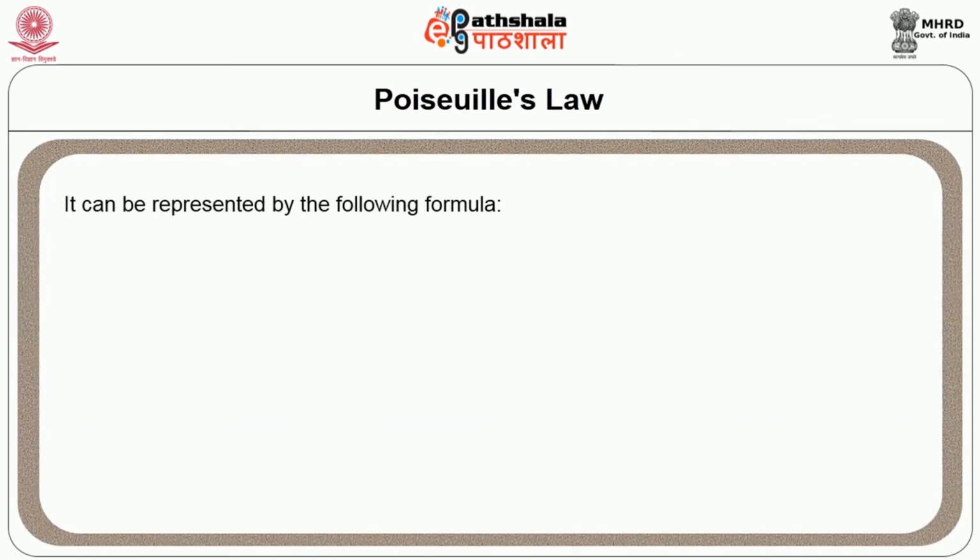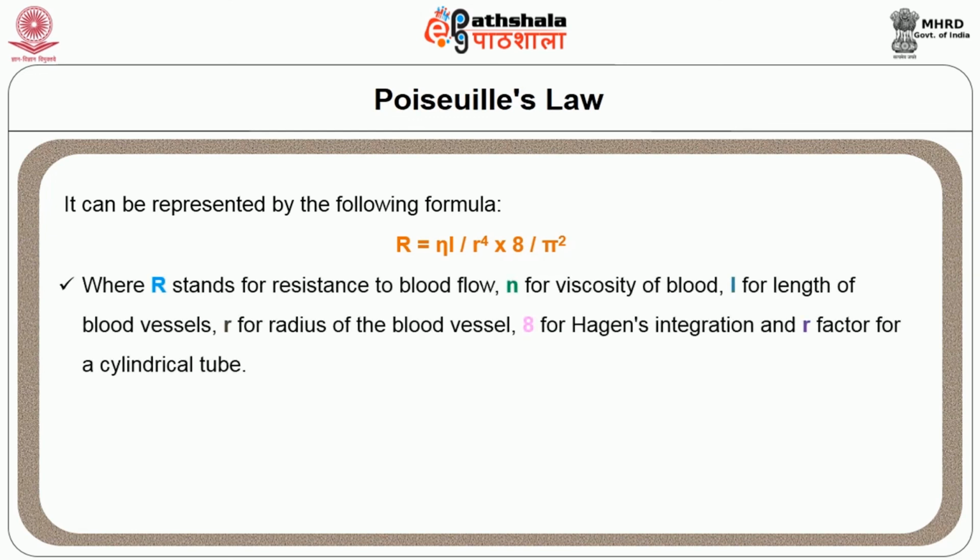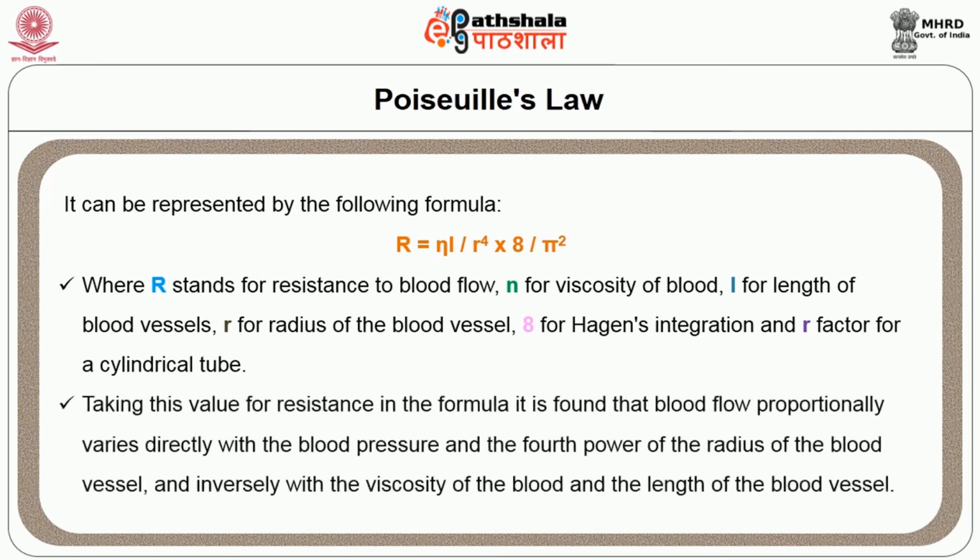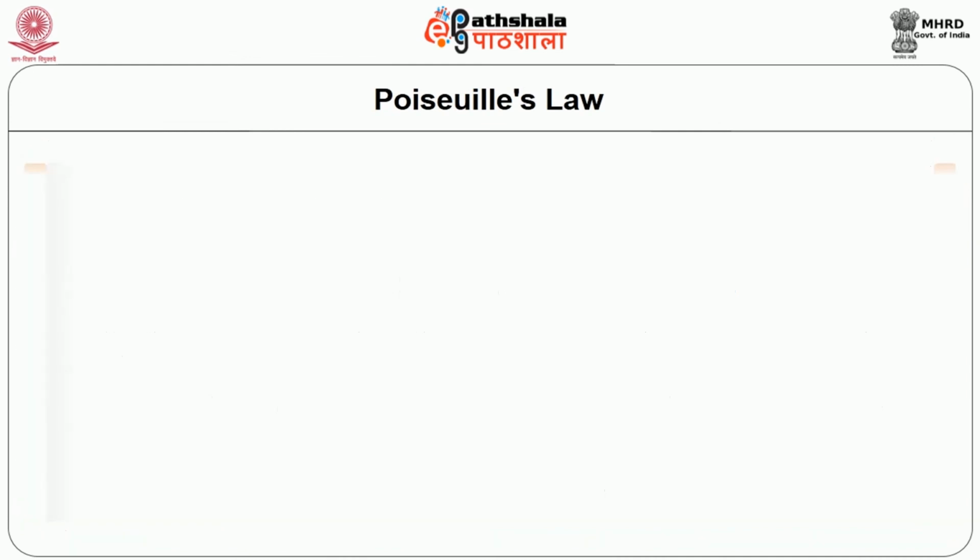It is expressed by the formula R = η × L / r⁴ × 8/π, where R stands for resistance to blood flow, η for viscosity of blood, L for length of blood vessel, r for radius of blood vessel, and 8/π for the constant derived for a cylindrical tube. Taking this value for resistance in the formula, it is found that the blood flow varies directly with blood pressure and the fourth power of the radius of the blood vessel, and inversely with the viscosity of blood and the length of the blood vessel.